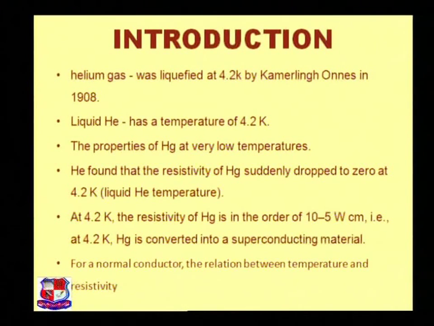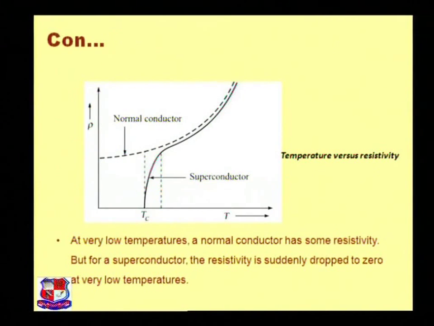Here the graph shows the relation between temperature and resistivity. Here Tc is where the resistivity becomes 0 and the material is a superconducting material, and above this state the material becomes like a normal conductor. At very low temperature, a normal conductor has some resistivity, but for a superconducting material the resistivity suddenly drops to 0 at very low temperature.